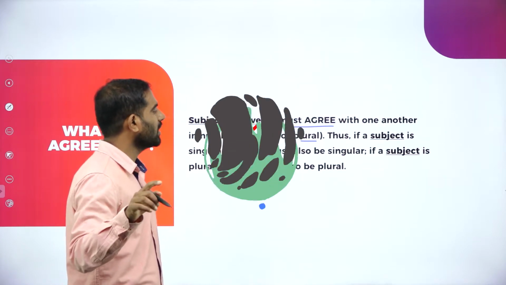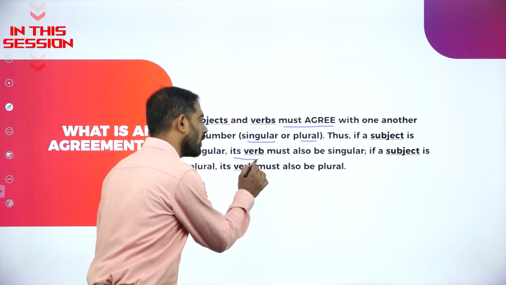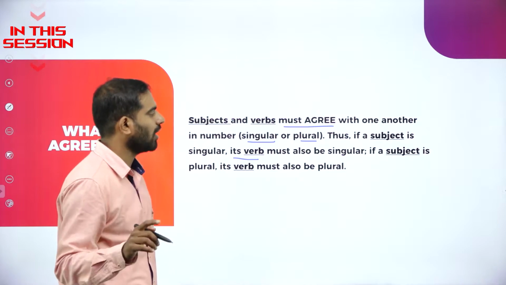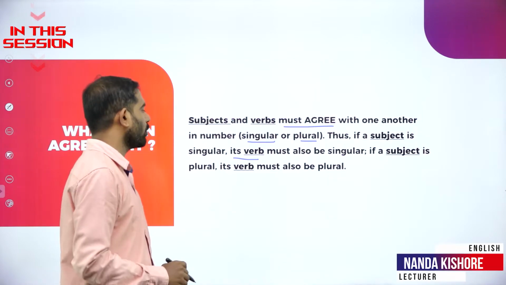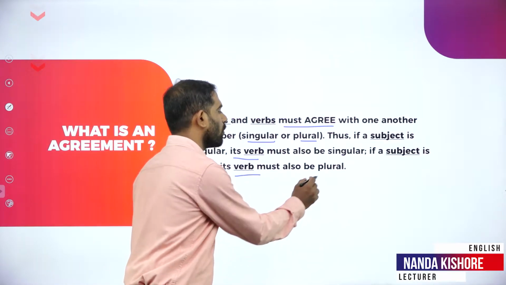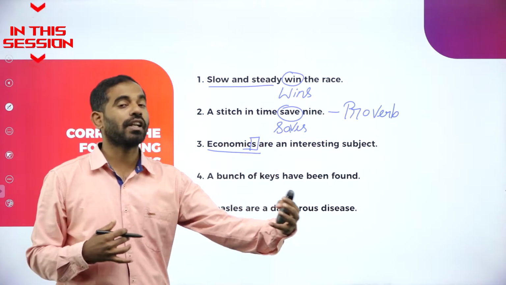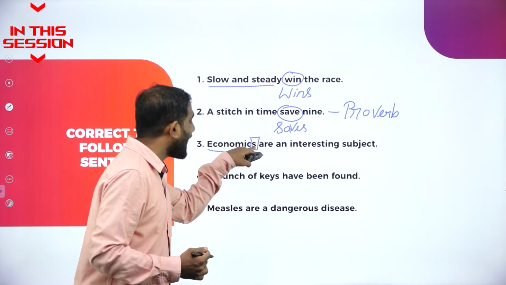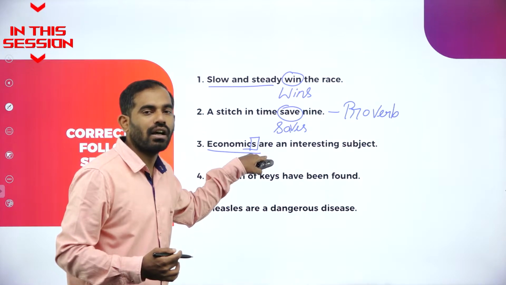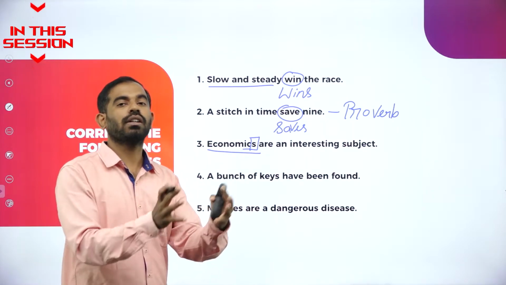If a subject is singular, its verb must also be singular. If a subject is plural, its verb must also be plural. There are plenty more words which are carrying S at the end, but that doesn't make the word plural.